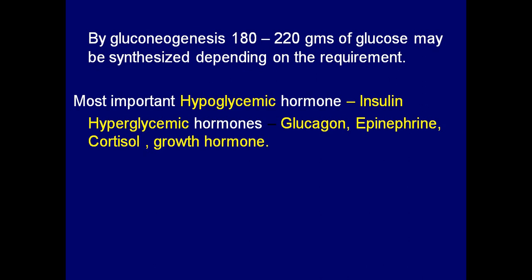So this insulin clears the glucose from the blood, and as a result, blood glucose concentration decreases. That is why it is called a hypoglycemic hormone. Hypoglycemic means decreased glucose concentration. Hyperglycemic means increased glucose concentration. So the hyperglycemic hormones we have are glucagon, epinephrine, cortisol, and growth hormone.